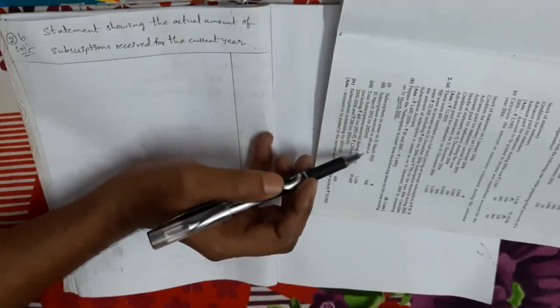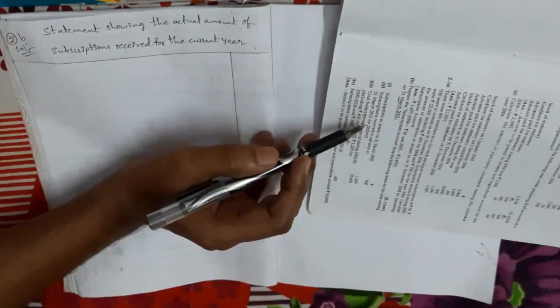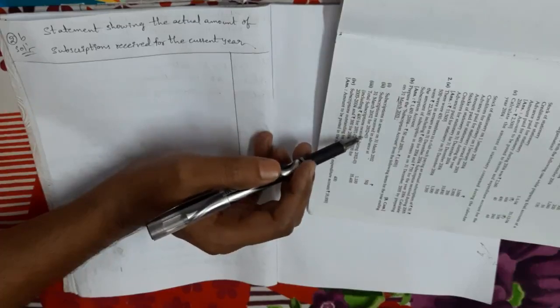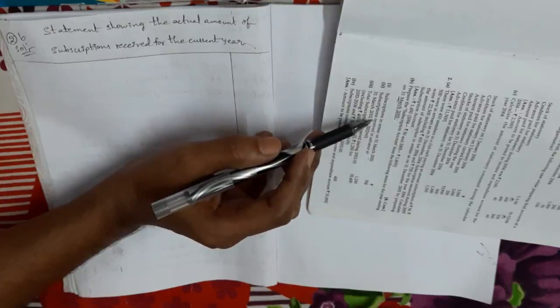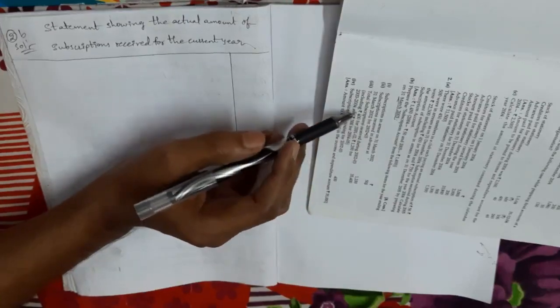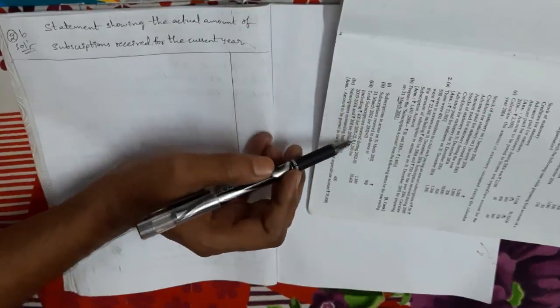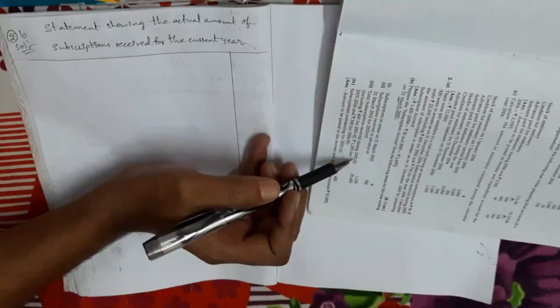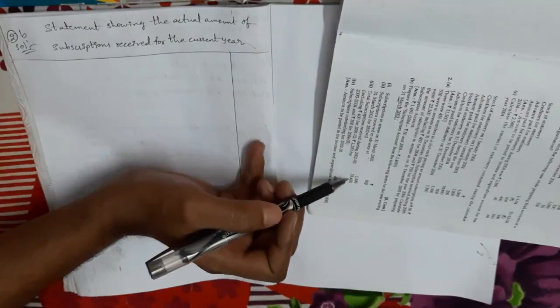Subscriptions received in advance at 31st March 2002 for 2002 to 3, so present year related subscriptions we received in advance last year. Next, total subscriptions received during 2002 to 3, the present year total amount. This amount we take as first item.